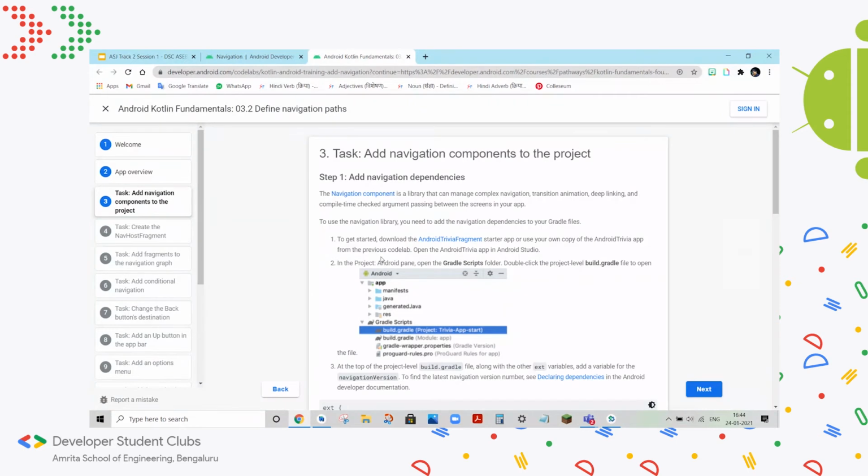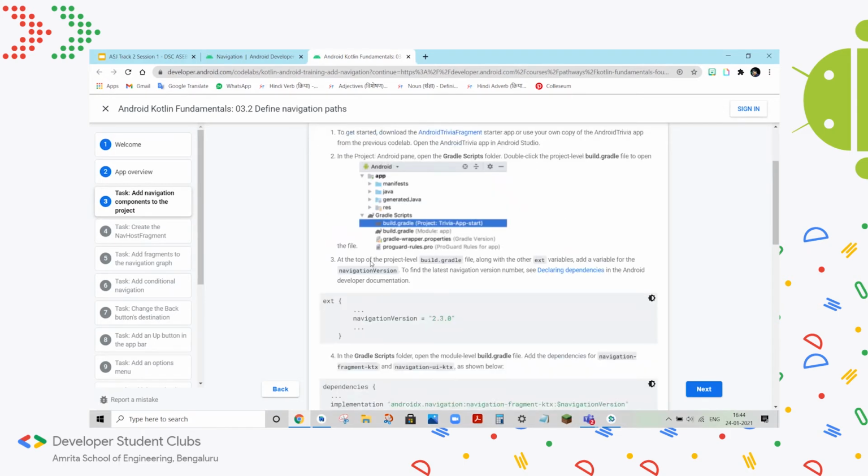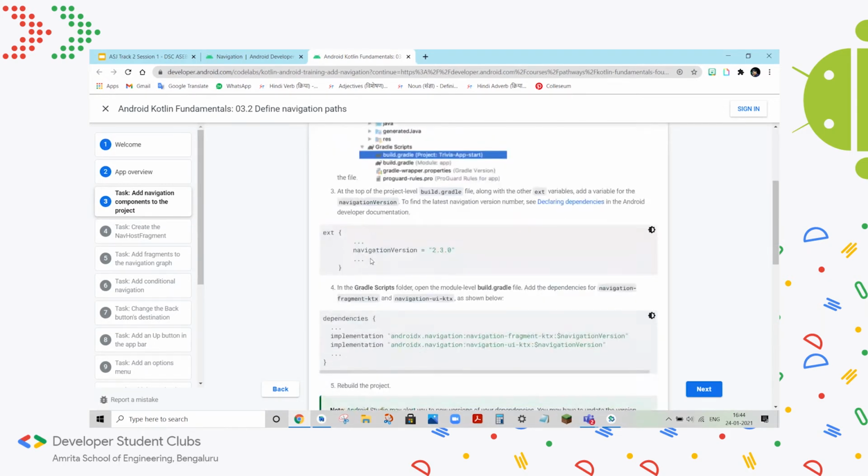Like I mentioned, the navigation component is a library, a third-party library, and it's not implicitly installed or included in your app when you use the starter code, so you have to include it yourself. And this is where the build Gradle files come in.